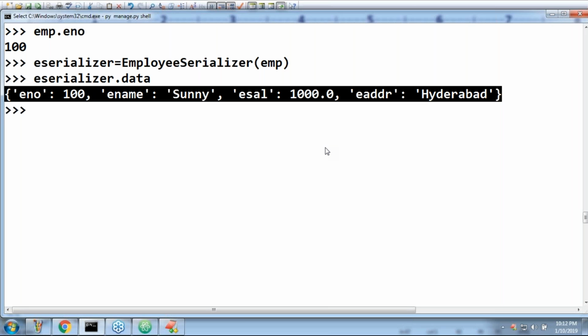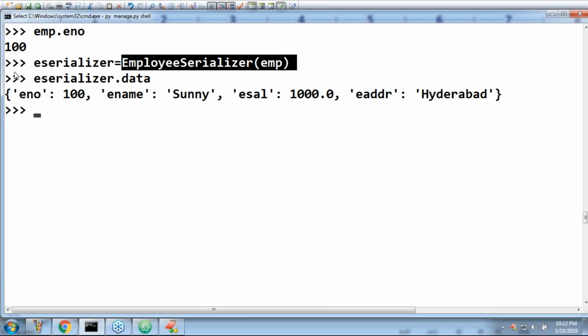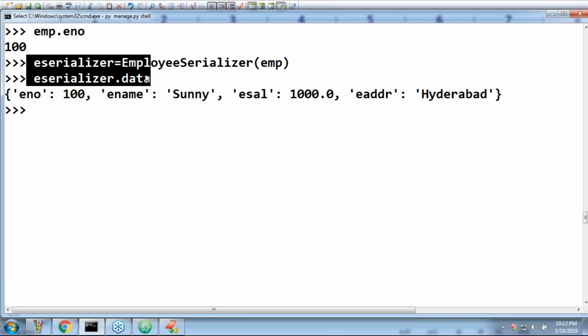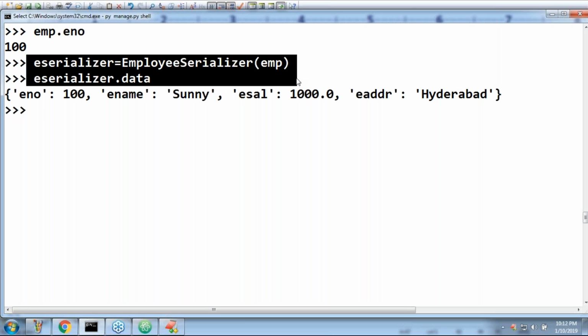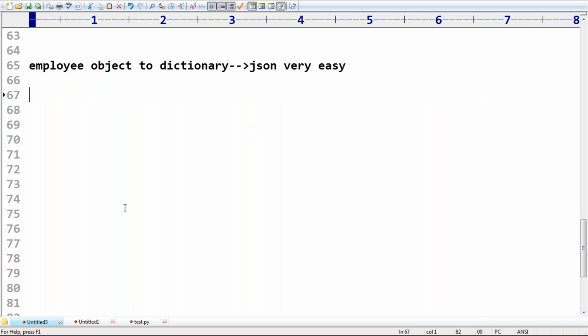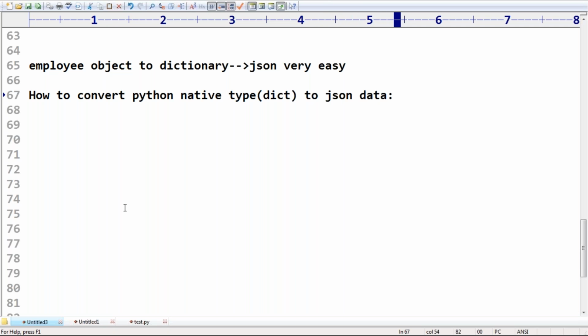Up to this, any doubt? If you have an employee object, just create the employee serializer. Now serializer.data by default gives the Python native data type. A small point you should be aware of: how to convert the Python native type, dict, to JSON data. This is very important, because to the partner application I require to pass JSON data only.